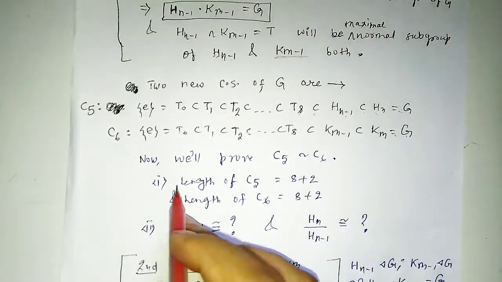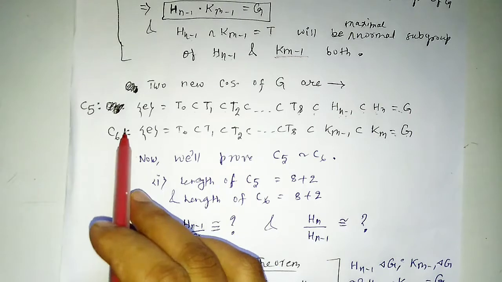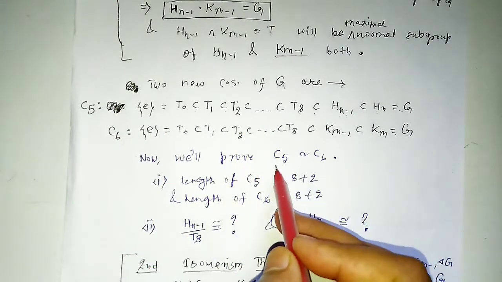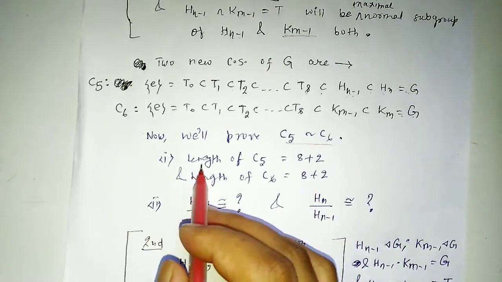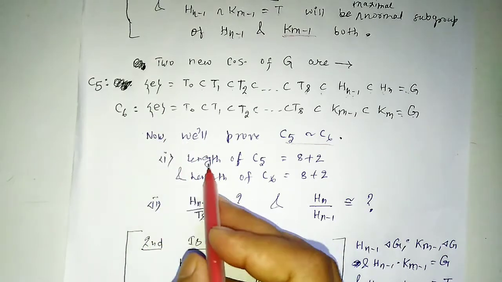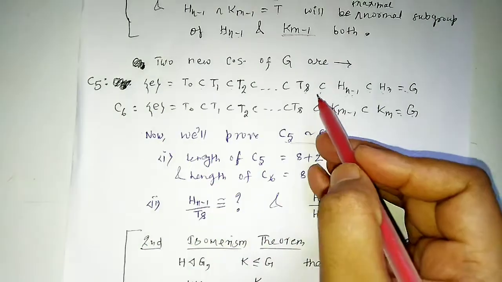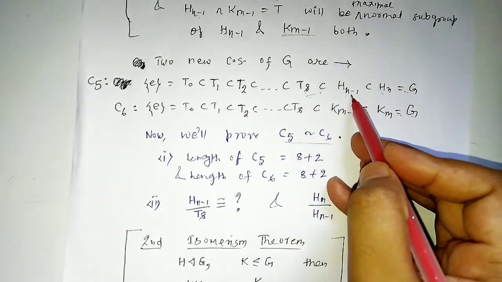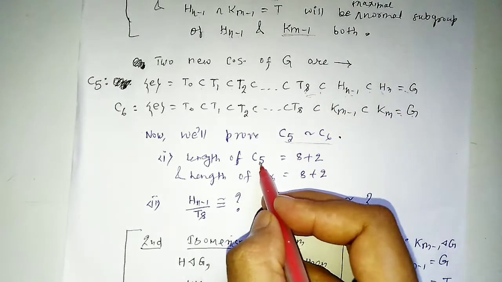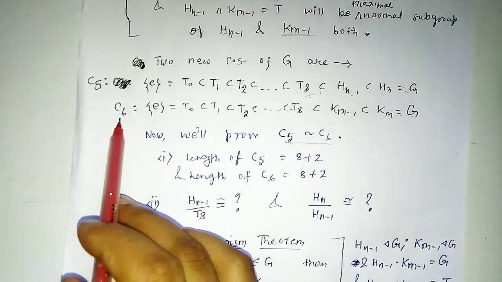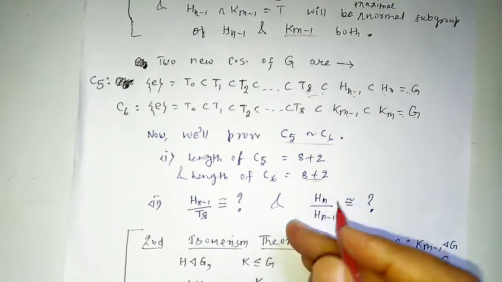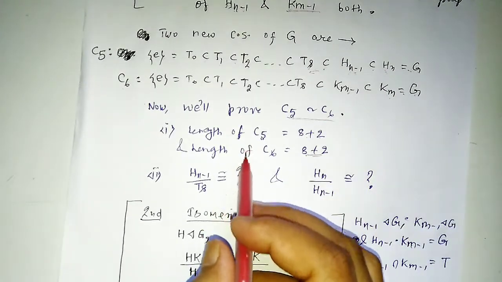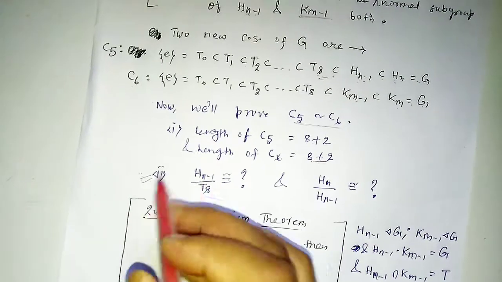So at first we will prove that these two composition series of G will be equivalent. That is, we have to prove that C5 is equivalent to C6. For this, the first condition, we have to prove that the lengths are equal. The length of C5, up to here the length is S, so S plus 1, S plus 2. So the length of C5 is S plus 2, and the length of C6 is S1 plus 1, S1 plus 2. So S1 plus 2, S plus 2. So the lengths are equal. Now the second condition.